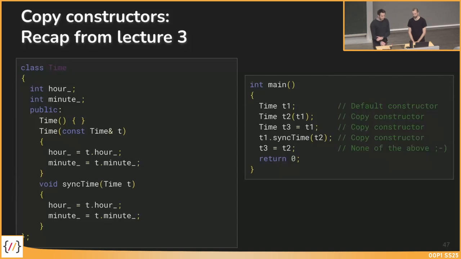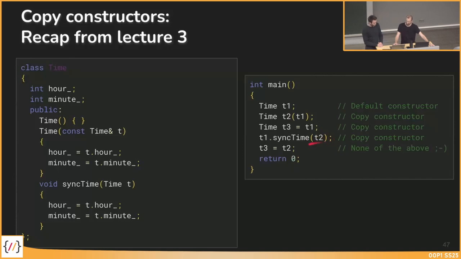We also saw that already back in lecture 3, when we had this time example and we were talking about the copy constructor, which was back then a huge problem for us, with so many different ways the copy constructor is called. When we create a time object, by copying, by creating a new one, by assigning a new one, we're using this operator, but also when we call functions or methods and hand over an object as an argument.